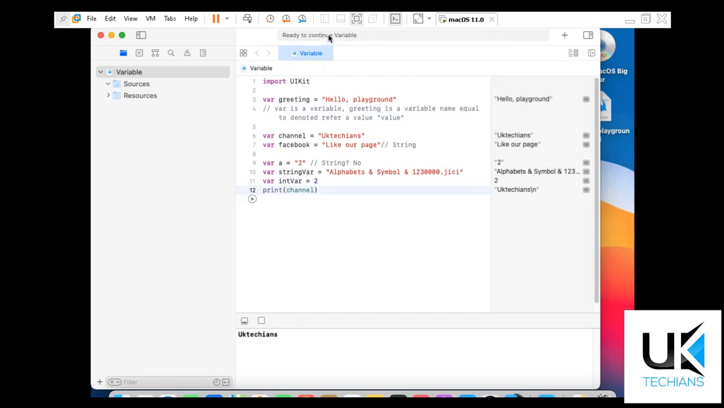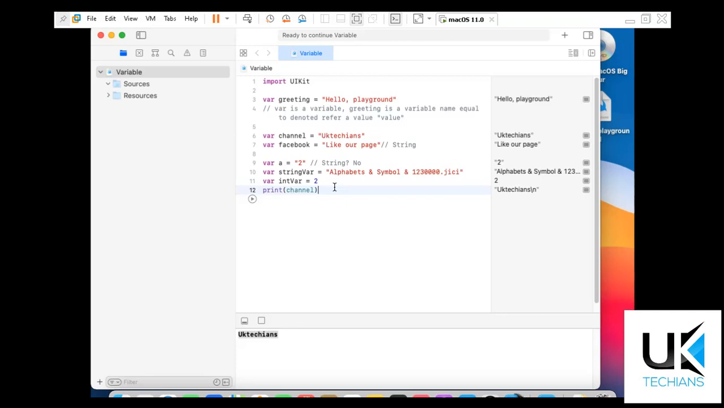So when it's ready, it will show you ready to continue variables, right? So it displays a string variable, UK sections, that is stored in this channel variable, right? So when we are talking about variables, we have to focus on why we use variables to store some data, and how to store data in the variables. We have to give a variable name and then provide its value, right?